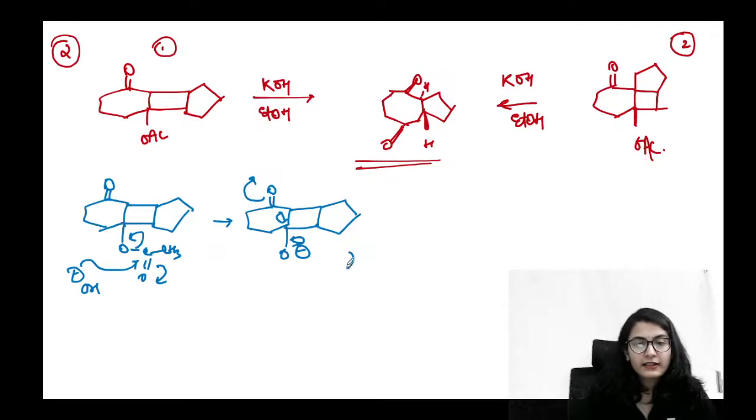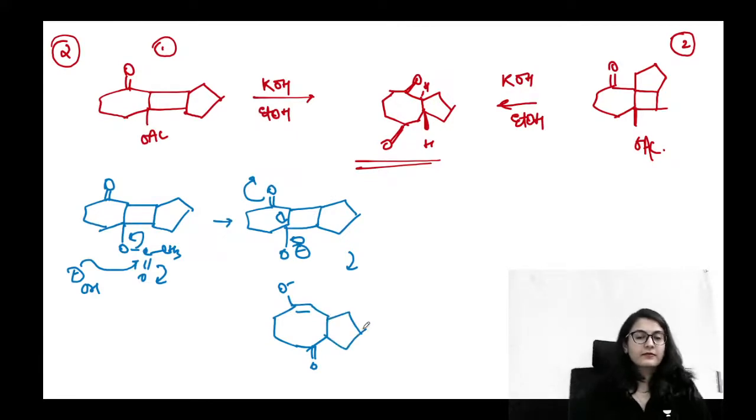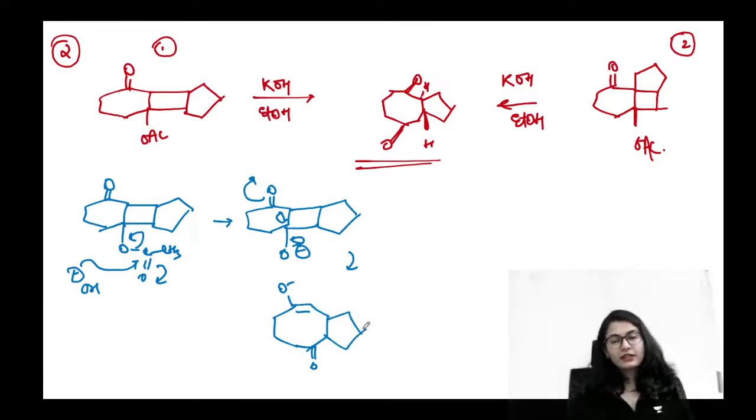You are getting some of the intermediate like this. ये 7-membered, 8-membered ring हो चुका है. It's an 8-membered ring. All right. Let's say this is your carbonyl. इसको बाहर लिख देते हैं. Ring is expanded from over here, and this ring will be as it is. All right, this is the as it is ring.